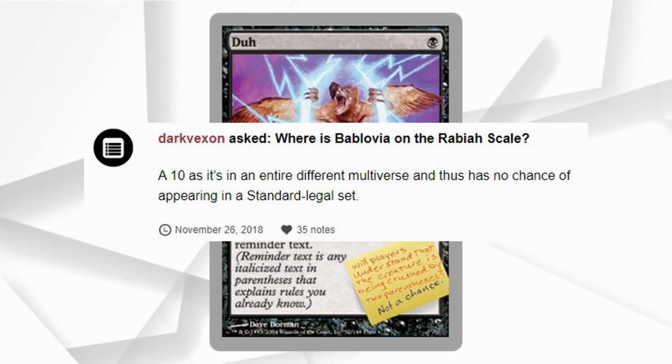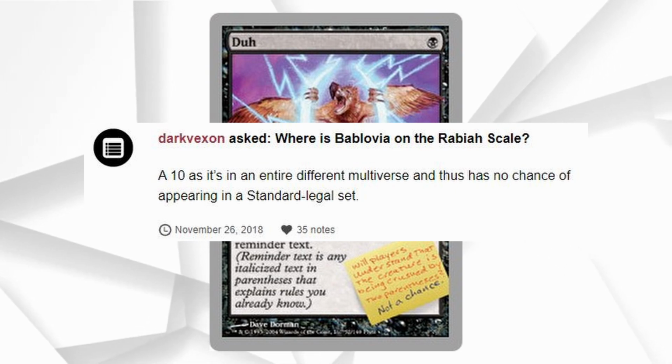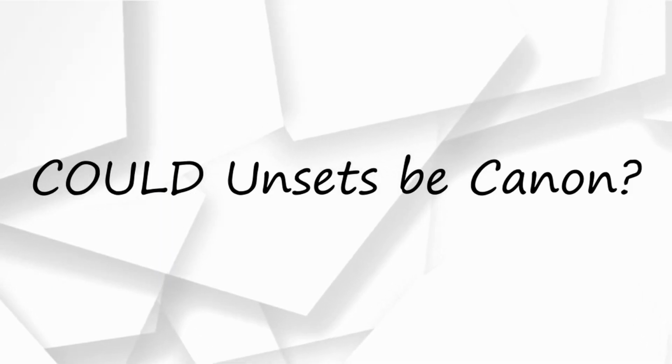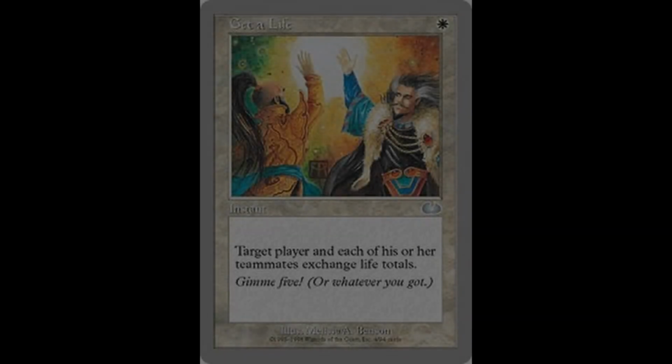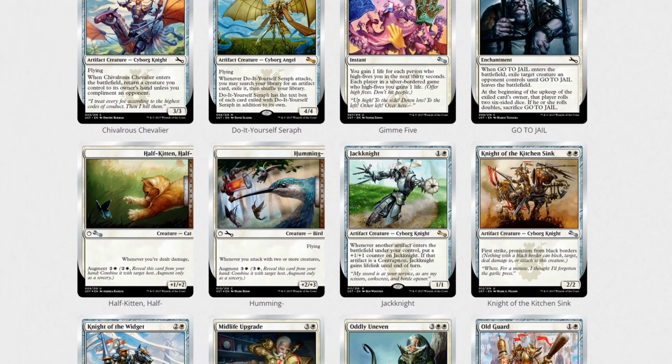Well, no, Mark Rosewater himself has said that Unstable isn't even the same multiverse as the main story, but I can't accept defeat, so how about, could Unsets be canon? And boy do I love wasting hours of my life on pointless questions. My goal in this video is to find all the uncards that could reasonably be canon in Magic.